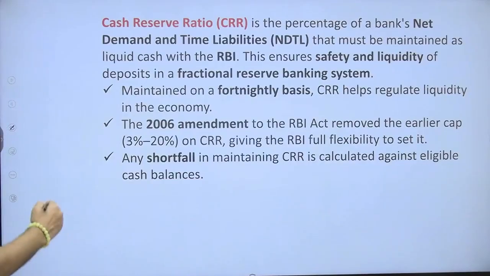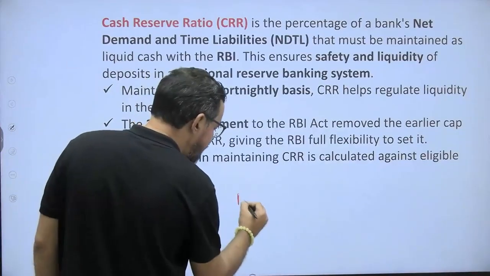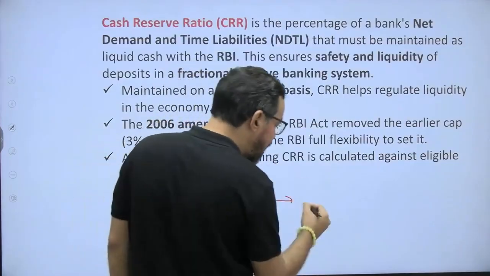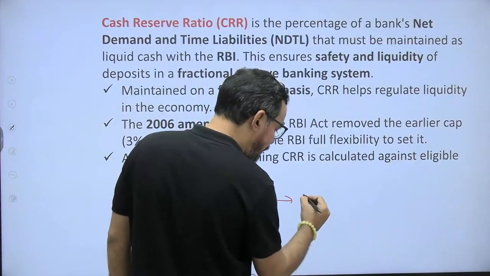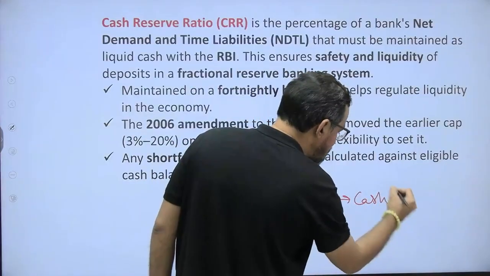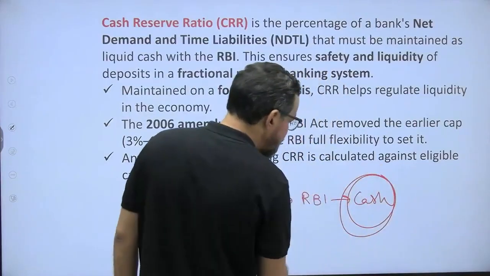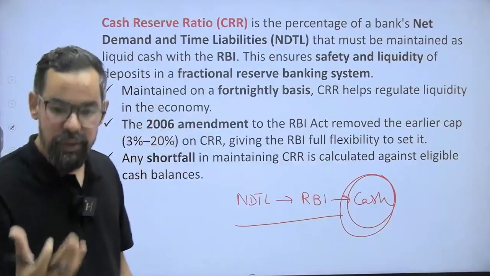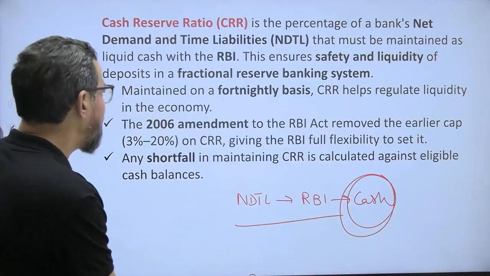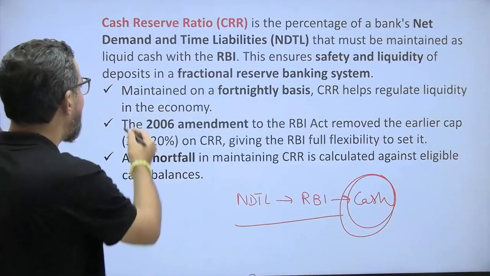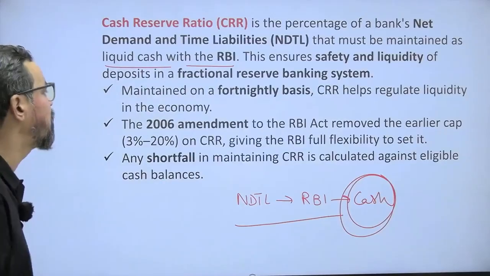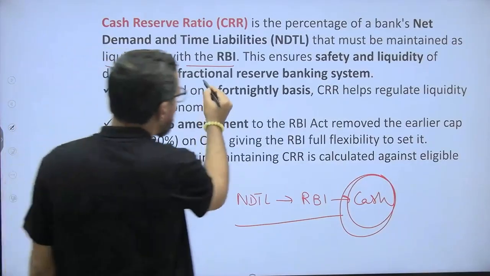Okay? So when it comes to CRR, it is a portion of NDTL that a bank needs to maintain with the RBI in the form of cash, and RBI does not pay any interest on the CRR as well. It is part of our reserve system. CRR is the percentage of bank NDTL that must be maintained as liquid cash with RBI. This ensures safety and liquidity of deposits in a fractional reserve banking system.